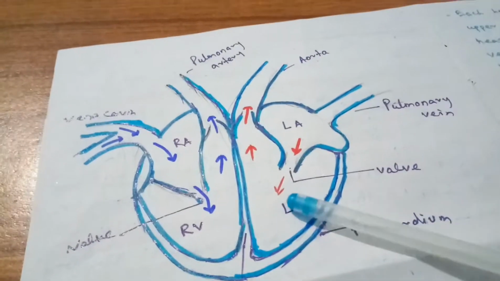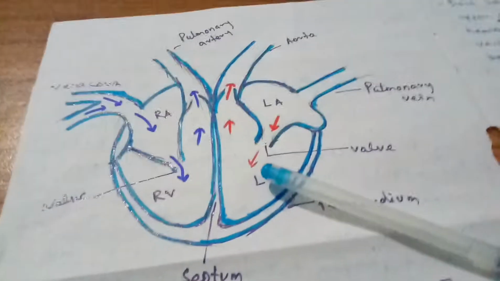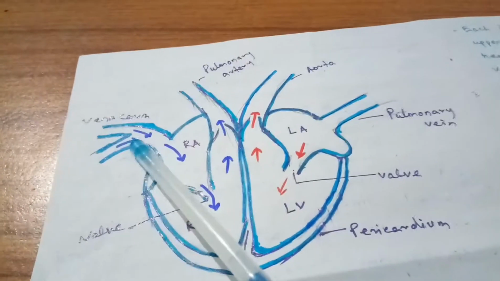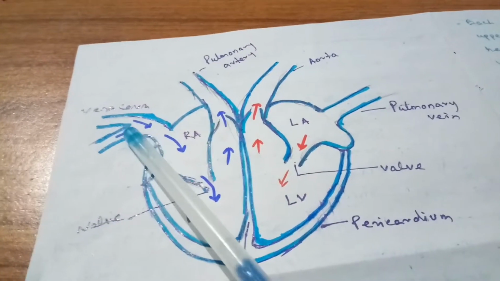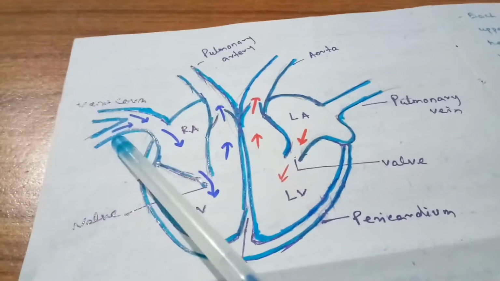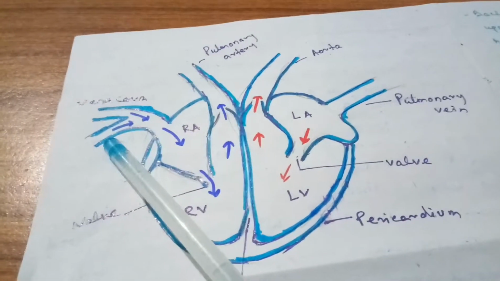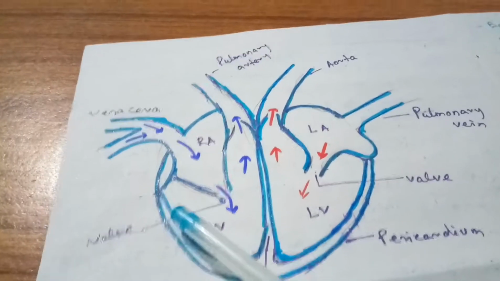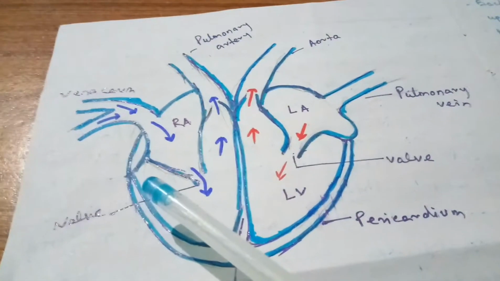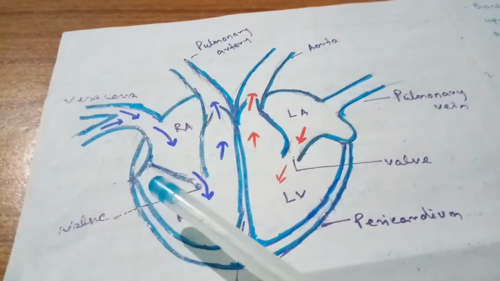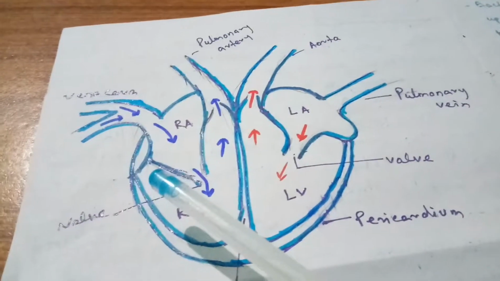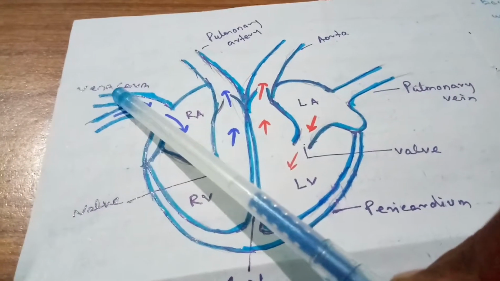Now students, look at the blood circulation in human beings. Students, the vena cava, which is the large vein, has two parts, one upper vena cava and one lower vena cava. The upper vena cava is connected with the veins coming from the upper region of the body, that is, veins from the eye, ear and nose.